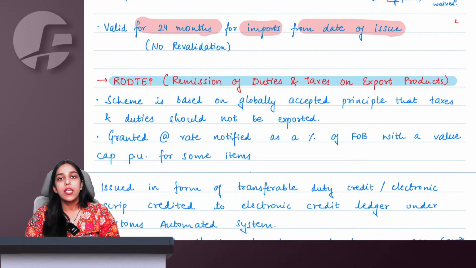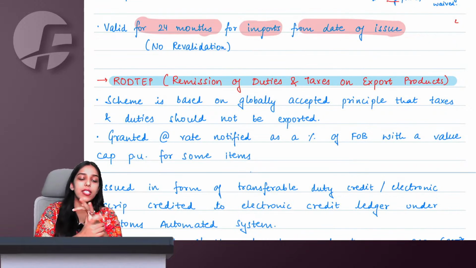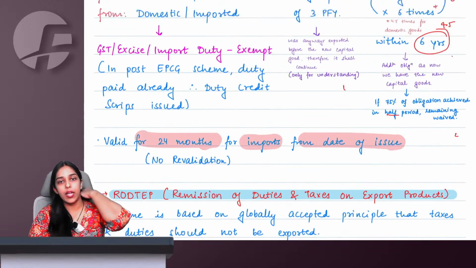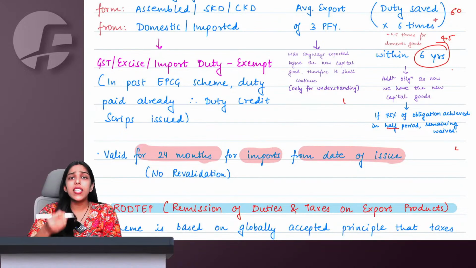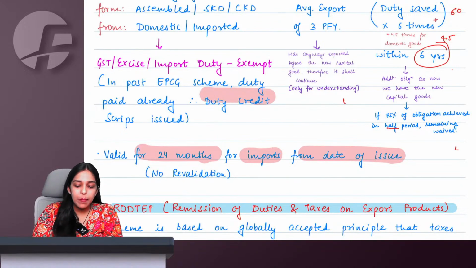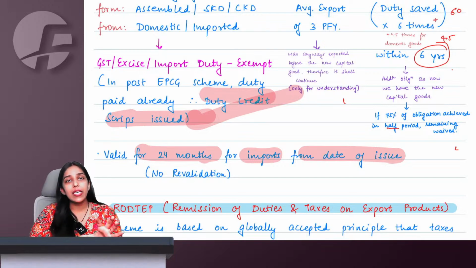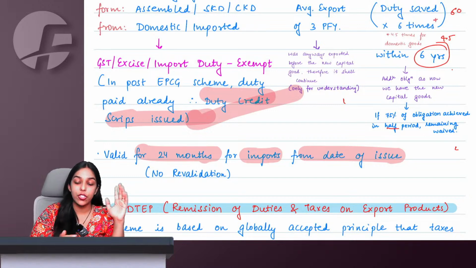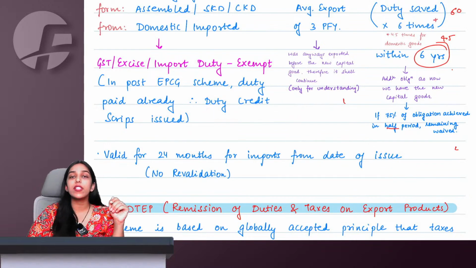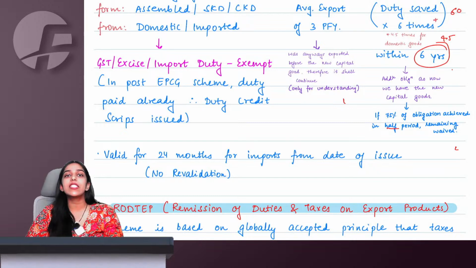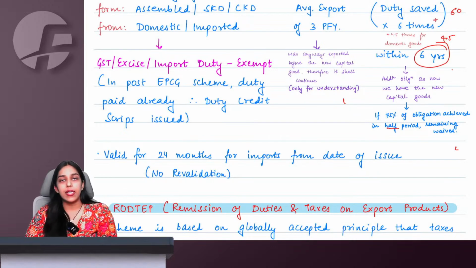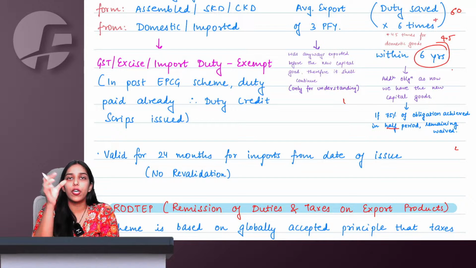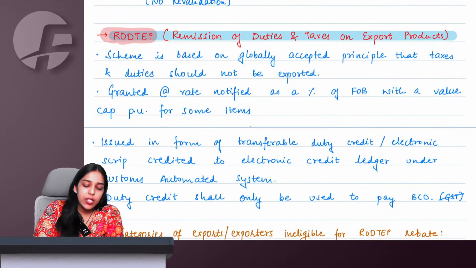Understood and clear. So here we have completed advance authorization, DFIA and EPCG. Say yes or no, everyone. Because under EPCG also scripts can be issued to you which you can transfer. So till now of the 3 schemes that we have studied, the actual user condition was only there in advance authorization, that if you are applying for advance authorization only you can use it. You cannot transfer advance authorization benefit to anyone else, but DFIA and EPCG you can still transfer because you get scripts for the same. Okay. Now what is RODTEP?